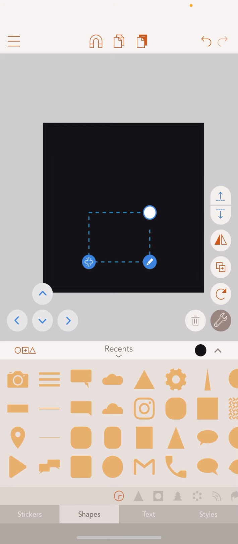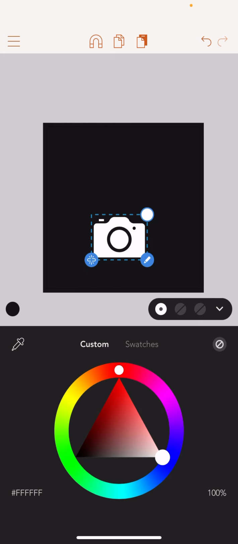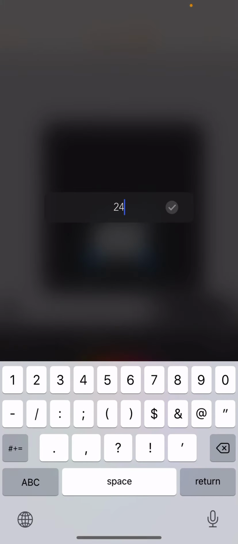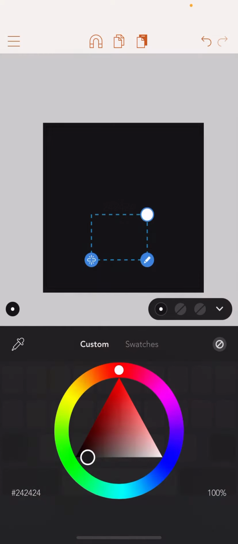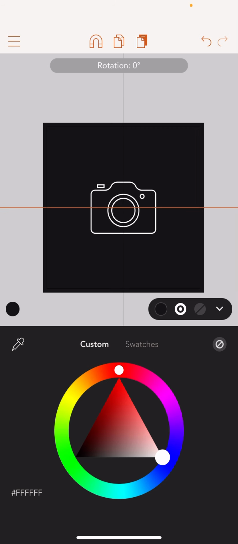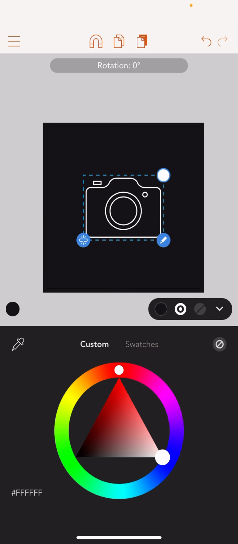Now we're going to make a camera. See, that's a camera. We'll make that the same color. And we'll make the stroke a white color. Center it. Enlarge it just a little bit.